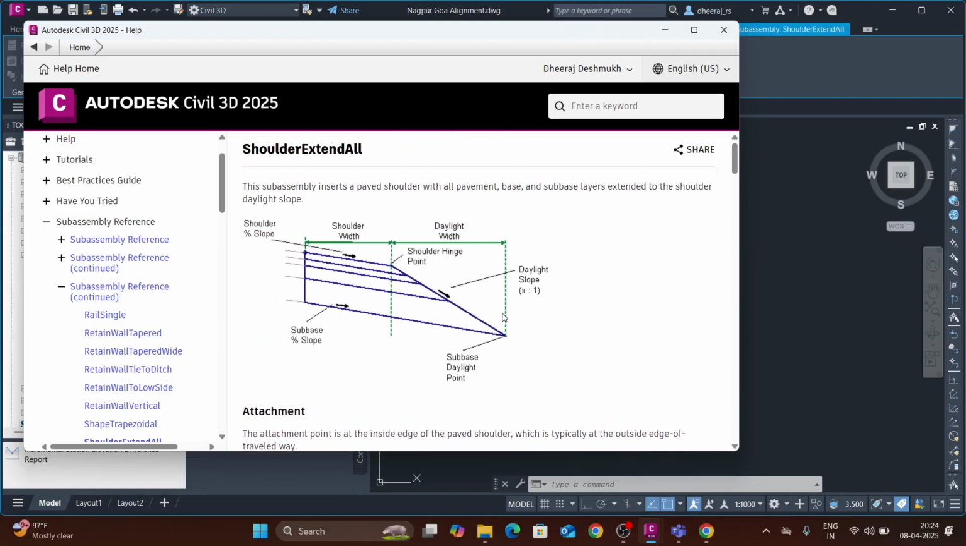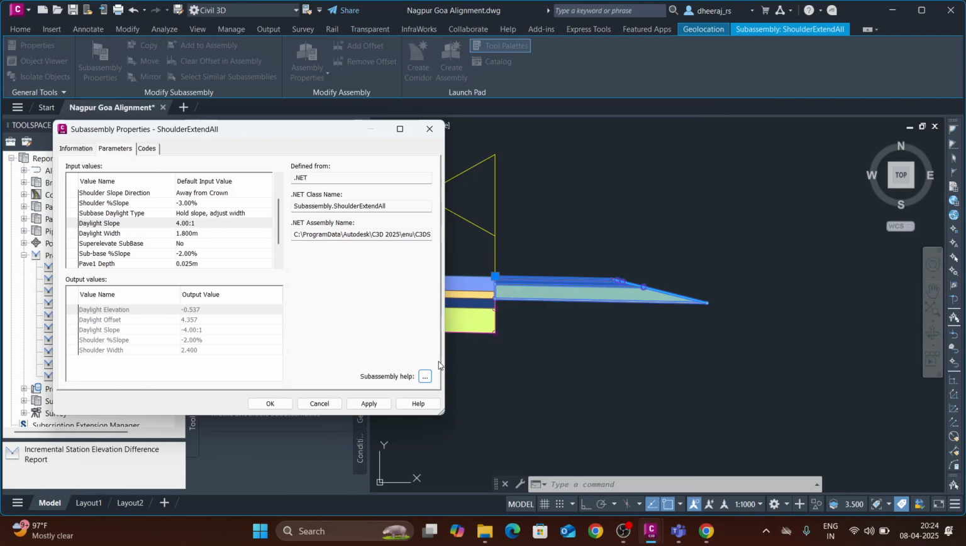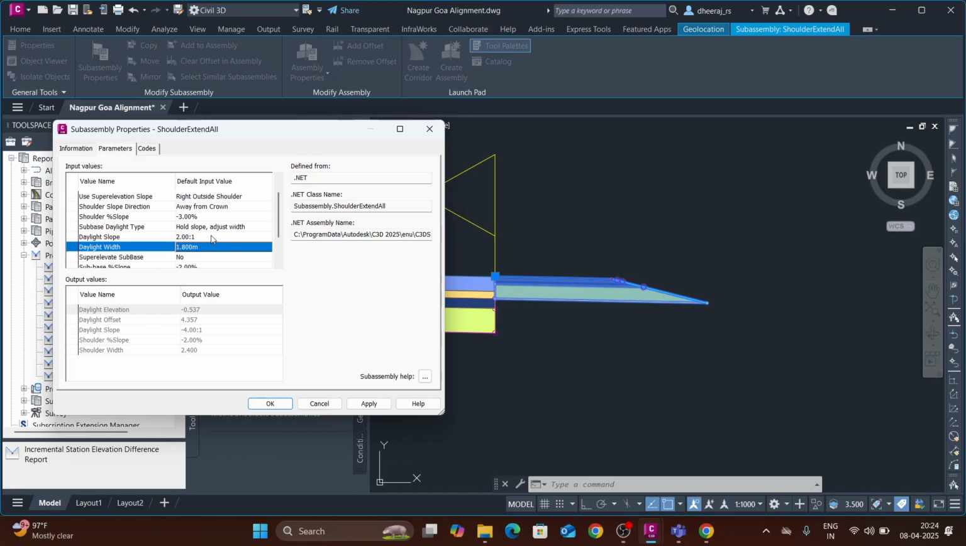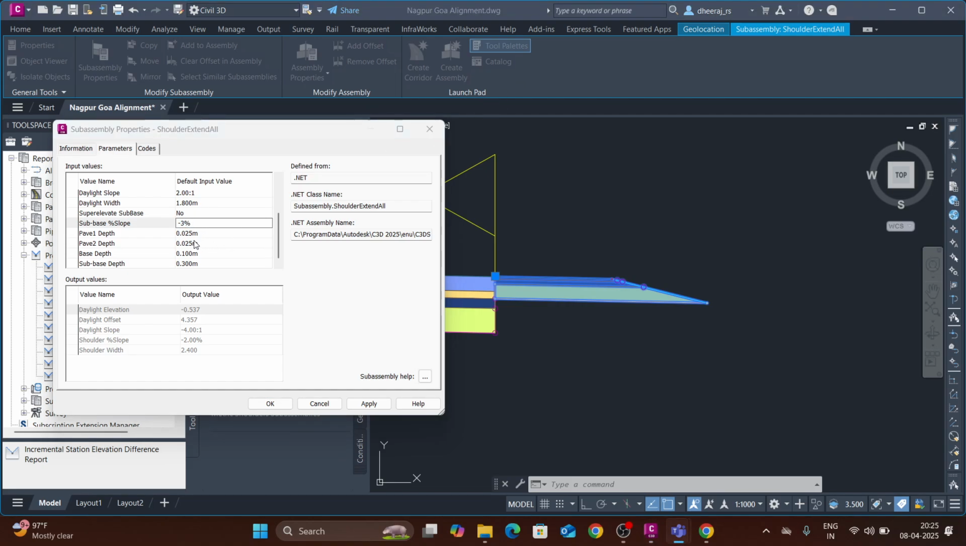If there is no internet connection, we can't see help, right? In the daylight, you can see the slope of layers. Now generally we provide 2:1 as a slope, two horizontal, one vertical, like that. Then the sub base percentage slope will be 3%, same as above.